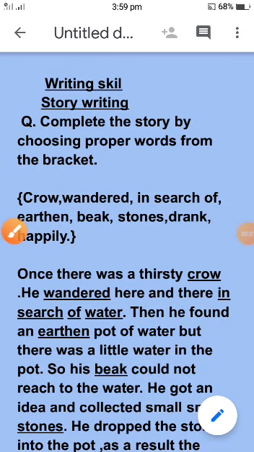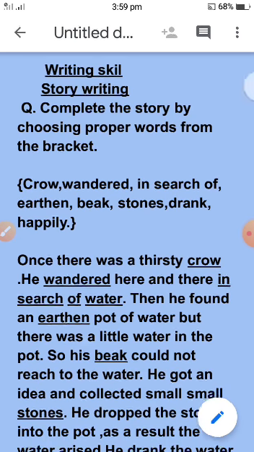Hello students, today's topic is the writing skill. In this skill we are practicing story writing. This question is important for the board exam also. But in 8th standard we have to practice, just starting the practice of this question.